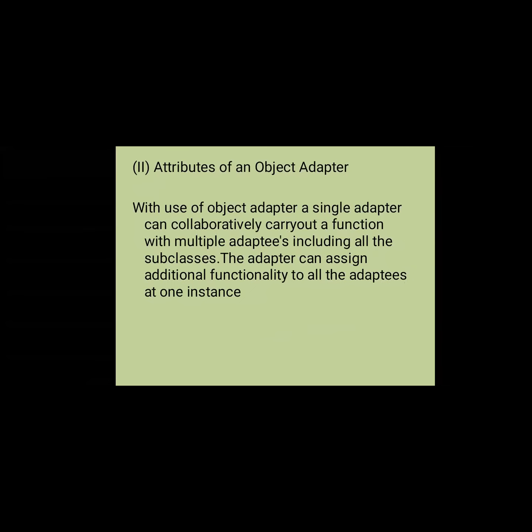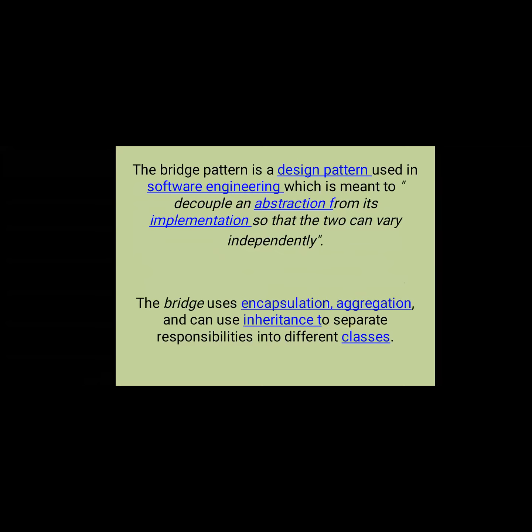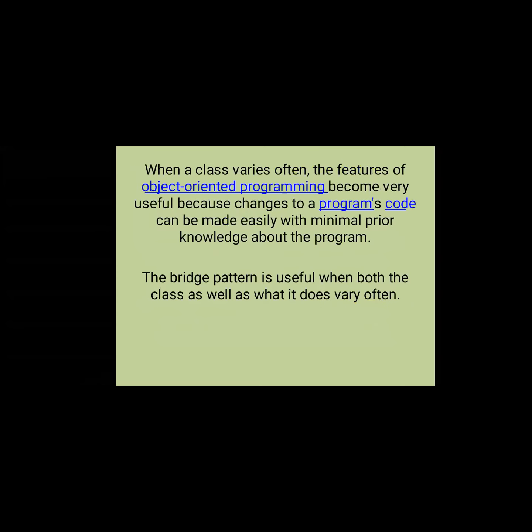Next topic is the bridge pattern. So what is the purpose of the bridge pattern? The bridge uses some concepts, maybe encapsulation, aggregation, and can use inheritance to separate the responsibilities into different classes. When a class varies often, features of object-oriented programming become very useful because changes to the program's code can be made easily with minimal prior knowledge about the program.